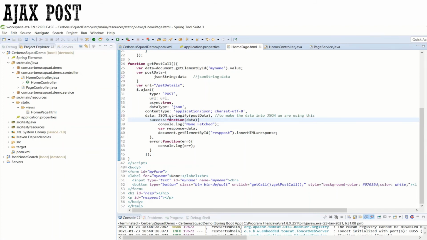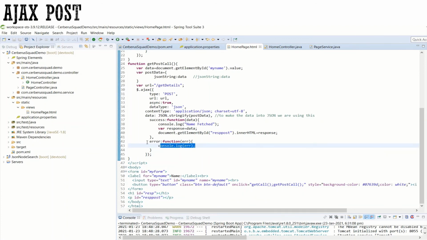So on function on success, it will fetch the response, which is data, and pass this data to variable response. This response will be passed to the inner HTML variable where id is resp post. Wherever the id resp post is there, whatever response we are getting is passed to that particular tag. So this is a paragraph tag, and we are passing that response to this paragraph tag. Whatever error we are getting, I am consoling that.